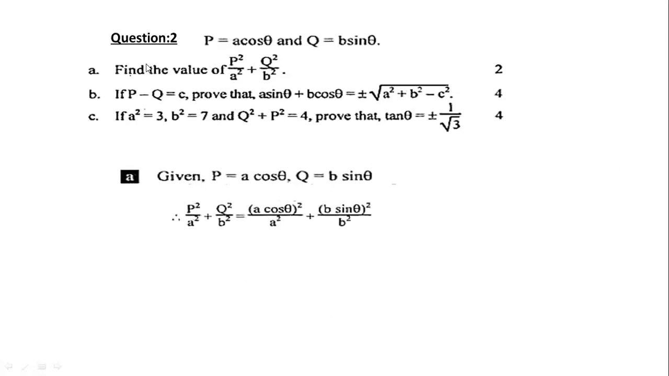Here we have to find P square by A square plus Q square by B square. Just putting the value of P and the value of Q, then you will get this. Now by squaring, A square cos square theta and B square sin square theta, because A B whole square means A square B square, that's why A square and cos square theta. Now A square and B square cancelled, you will get sin square theta plus cos square theta equals 1. This is your morning rule. So you know that sin square theta plus cos square theta equals 1.